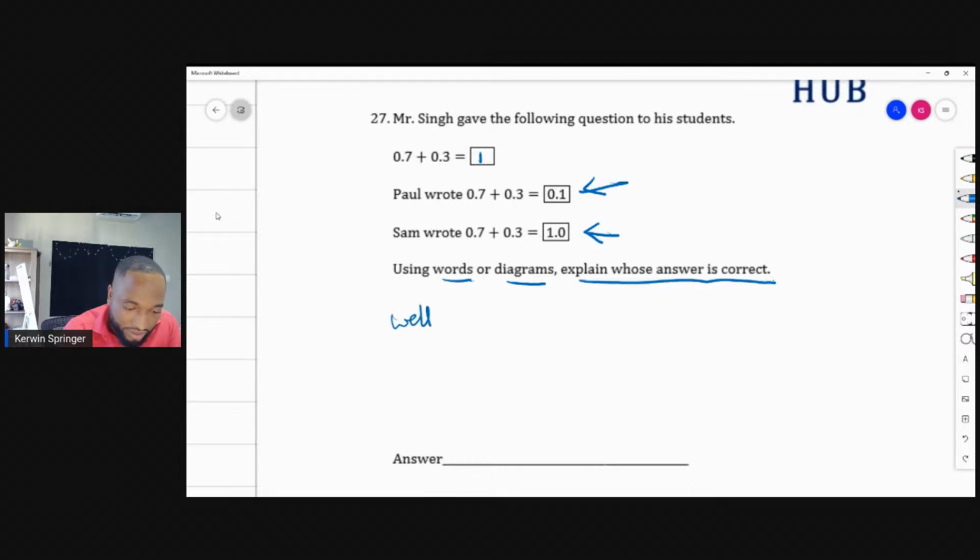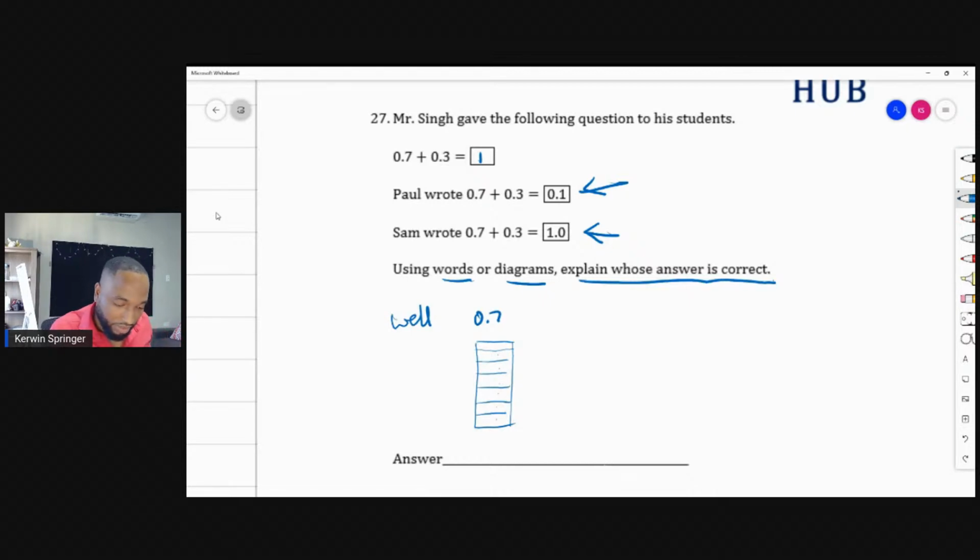Well, 0.7. You want me to use a little diagram, so I could maybe draw something and split it into 7 parts. 1, 2, 3, 4, 5, 6, 7. And no, I don't want to split it into 7 parts.